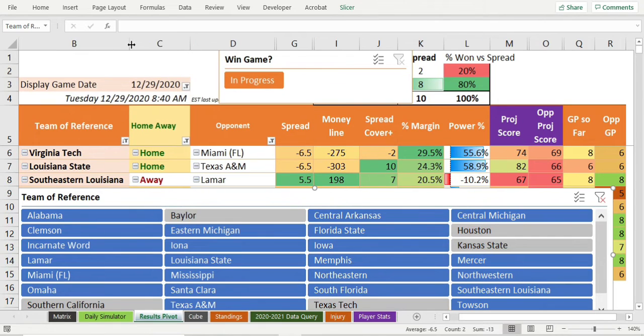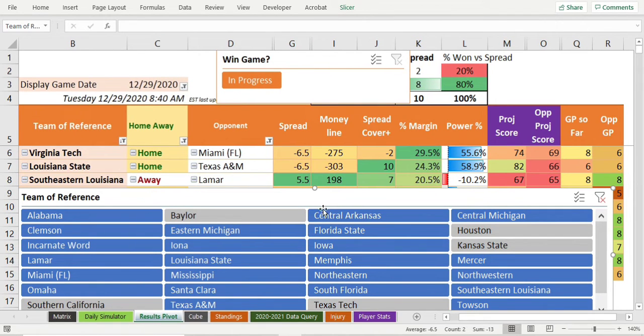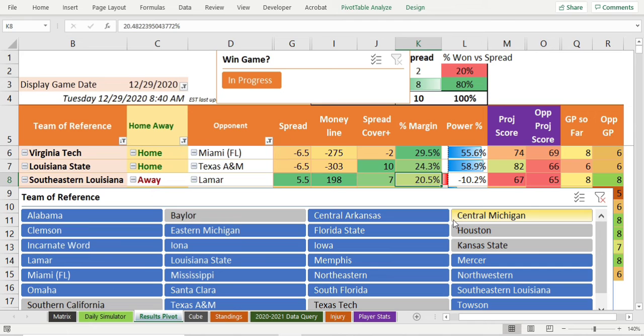Southern Louisiana versus Lamar. So here we have an underdog. Here's a problem though. Look at the power percentage; it's terrible. So these are two teams that you could put out your 10 or 12-year-old kids, and they're going to actually have a game against these teams. That's what this is saying. Lamar is probably one of the worst teams in the conference.